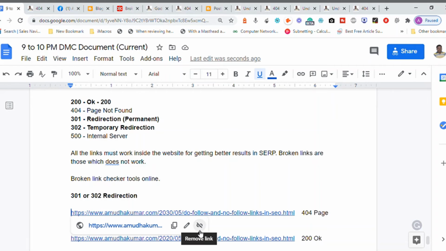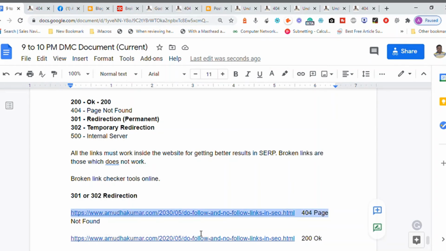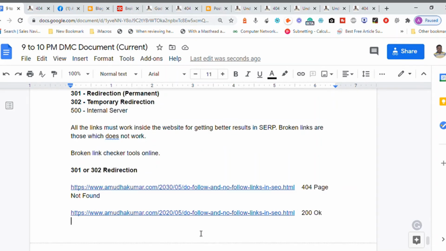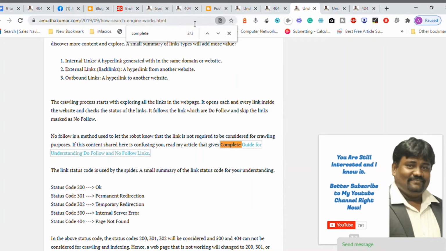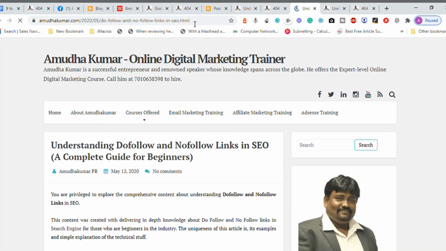Now in the same scenario, earlier in this location there was one article, which was there in this 2030 05 do follow no follow link. That article is no more available. Now it is available inside 2020 05 do follow no follow links. What I'm going to say is, whenever a person is opening and visiting this link, they should be taken to the article which is already there. This is a working link.